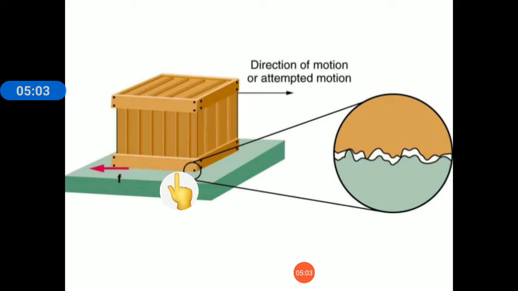Third, it causes wear and tear of surfaces of contact of the bodies. As the two surfaces are in contact with each other and rubbed against each other, this causes wear and tear. That means this causes damage to both the surfaces of the bodies.